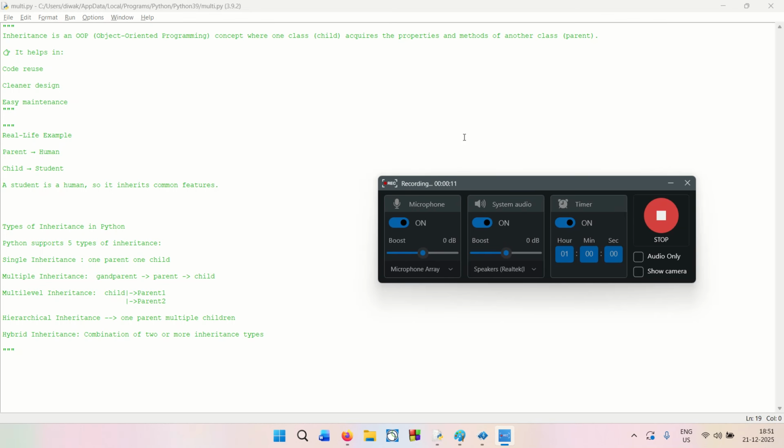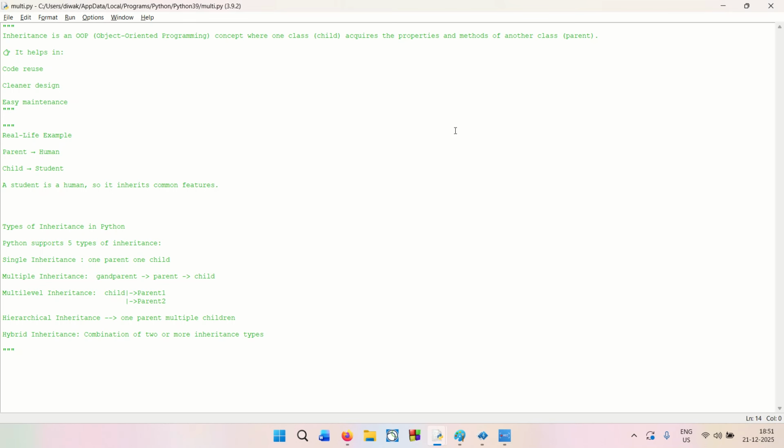We are going to talk about the concept of inheritance. This is one of the basic object-oriented concepts commonly found in languages like C++, Python, Java, and it's a very interesting concept because inheritance is what we learn from our life. How things are inherited from father to the child and from child to the grandchild, right?